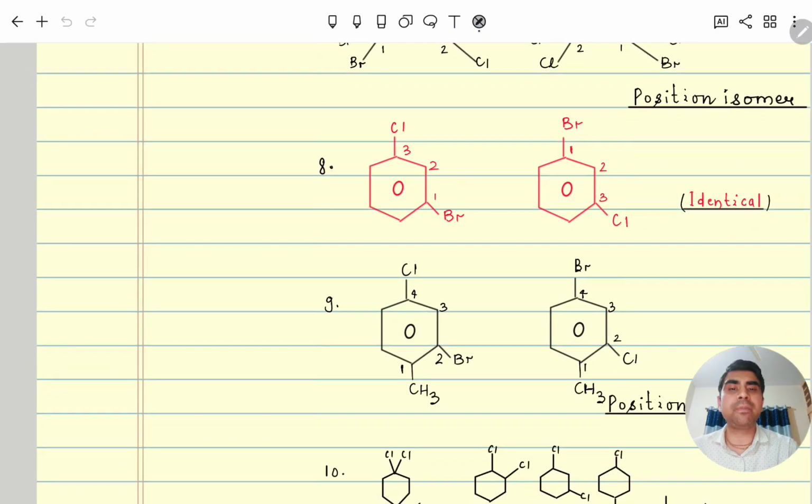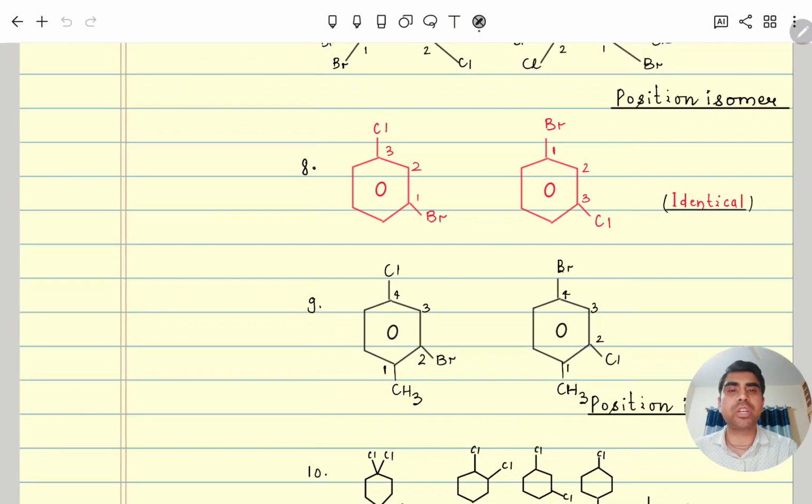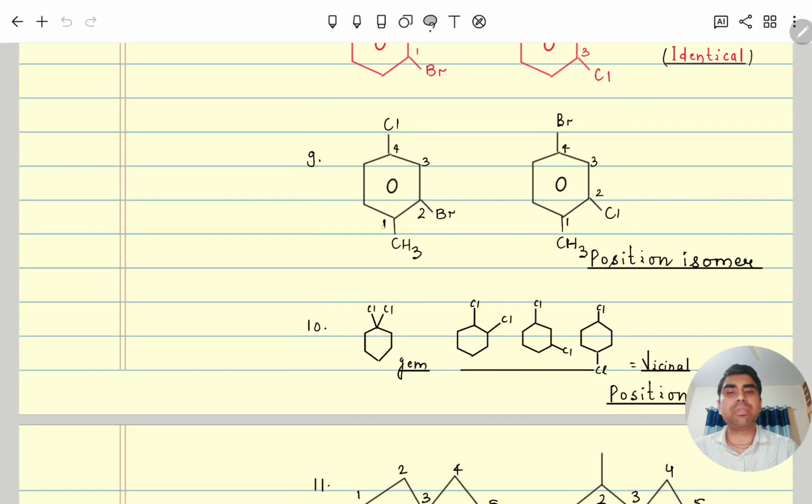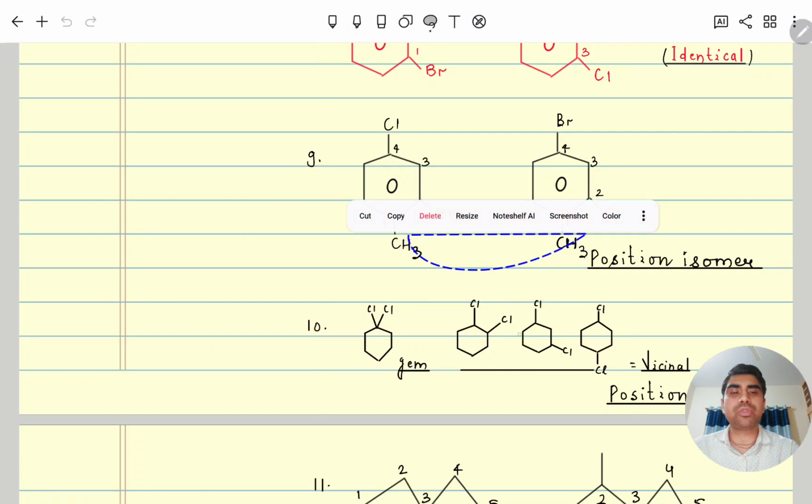Similarly, here you can see if we do numbering 1, 2, 3, so at 3 chlorine is coming, at 1 bromine, because alphabetically senior. The lowest sum rule is the same for both, lowest sum is constant, 1 and 3, so better we will give the lowest number to the alphabetically senior. So both are identical, it is not a different position. Here you can see position will be different. The lowest sum rule also we need to take care of. So both are position isomers.